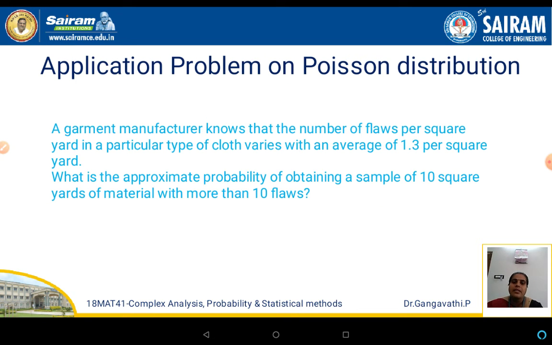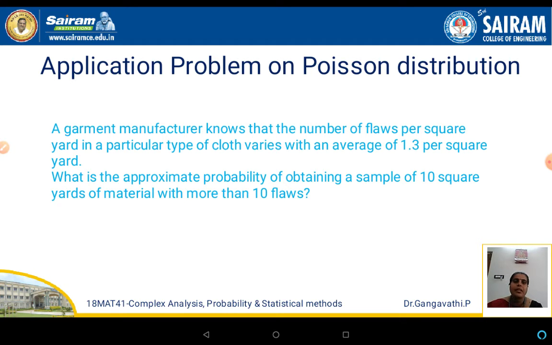So let us see an example application problem related to the Poisson distribution. The problem statement is: a garment manufacturer knows that the number of flaws per square yard in a particular type of cloth varies with a mean of 1.3 per square yard. What is the approximate probability of obtaining a sample of 10 square yards of material with more than 10 flaws? So this is a problem with respect to the Poisson distribution.